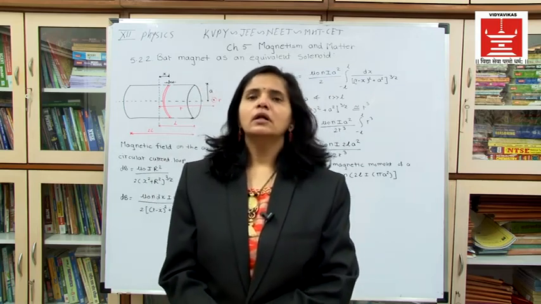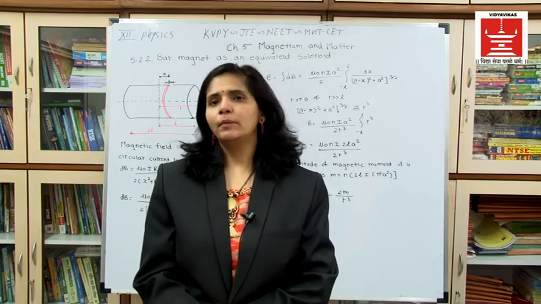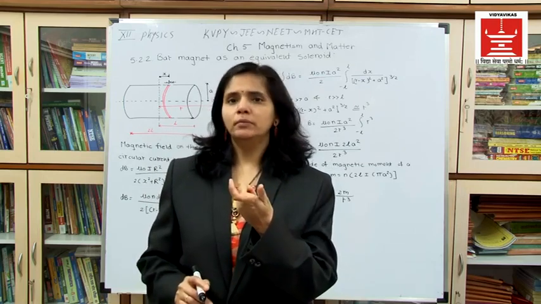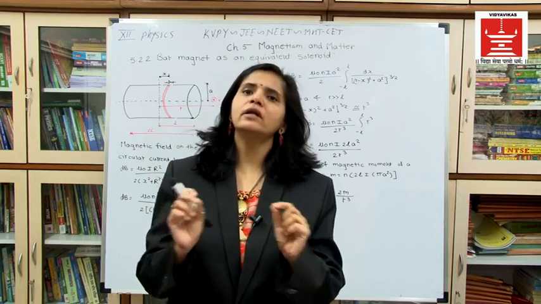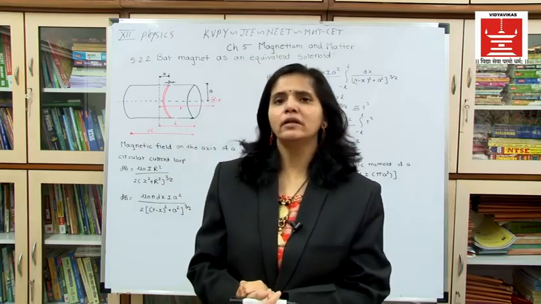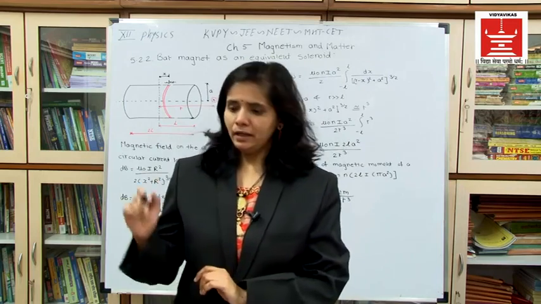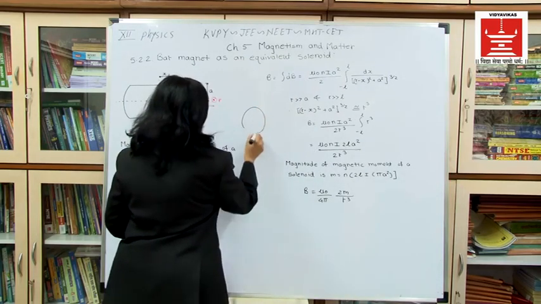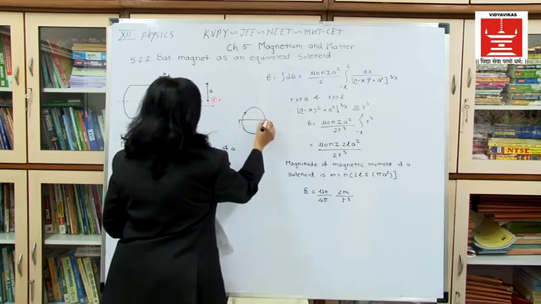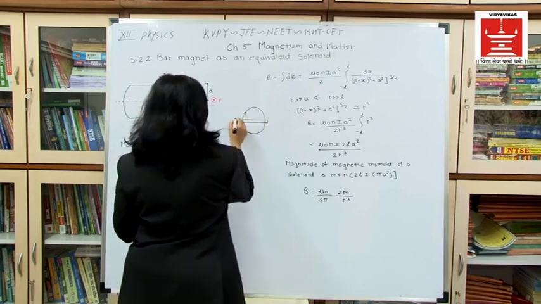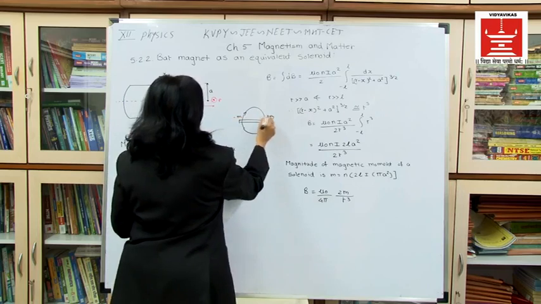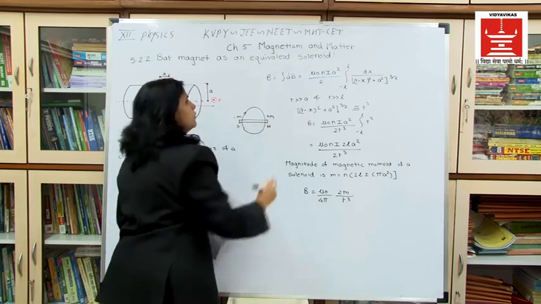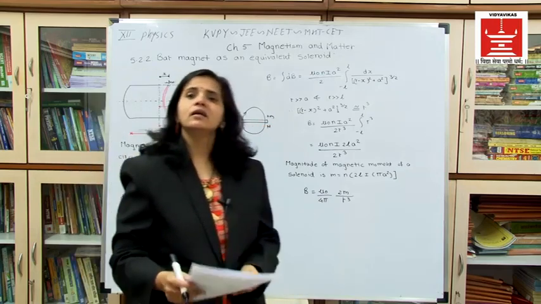Now a current loop will act as a dipole. Magnetic dipole means two charges which are separated by some finite distance. If we consider a current loop, with the current moving in this direction, we can consider this as two charges separated by a small distance, and it will form a magnetic dipole.